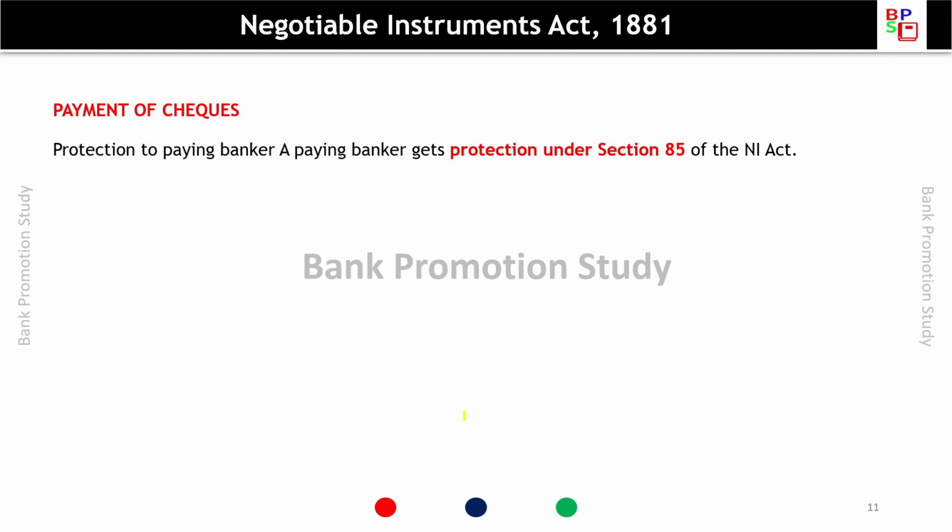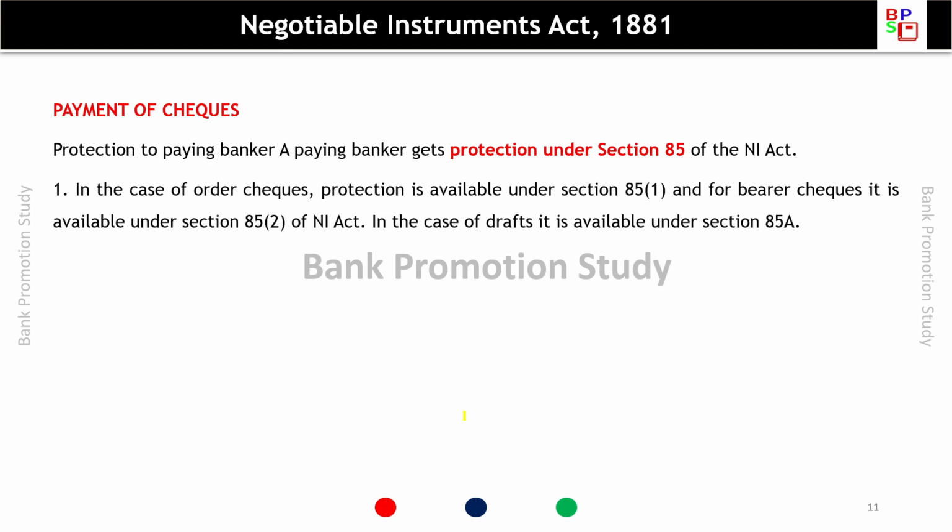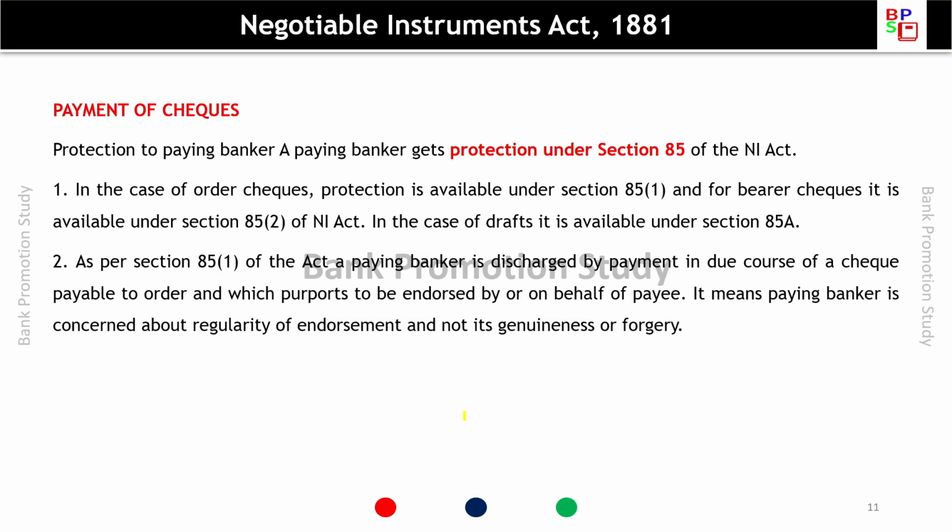Then payment of check. Protection to a paying banker. A paying banker gets protection under section 85 of the Negotiable Instruments Act. This question has been asked many times. In case of order checks, protection is available under section 85(1), and for bearer checks it is available under 85(2) of the Negotiable Instruments Act. In the case of a draft, it is available under section 85A.